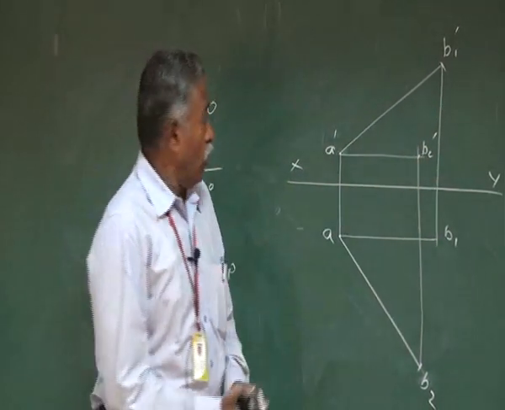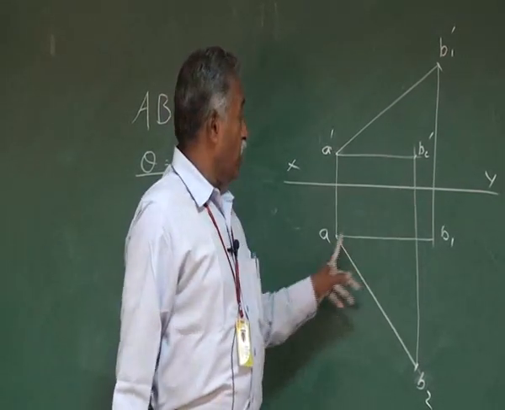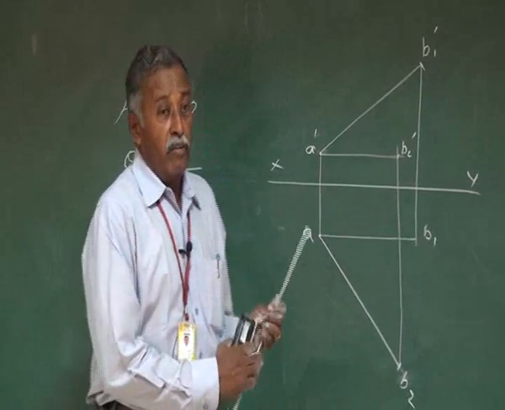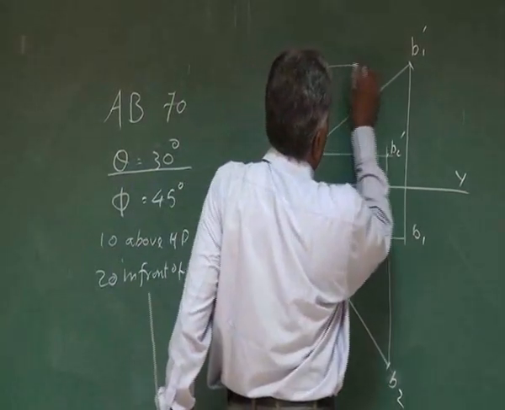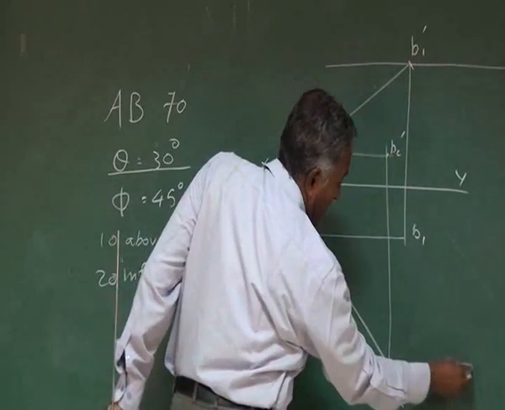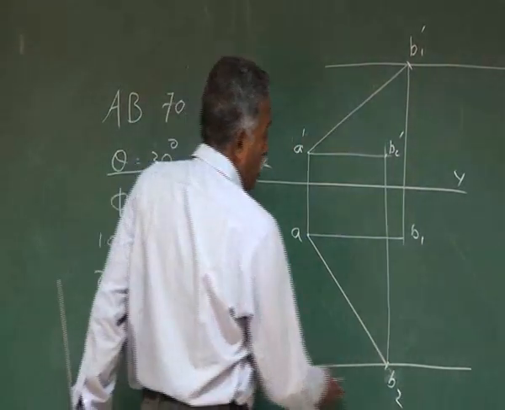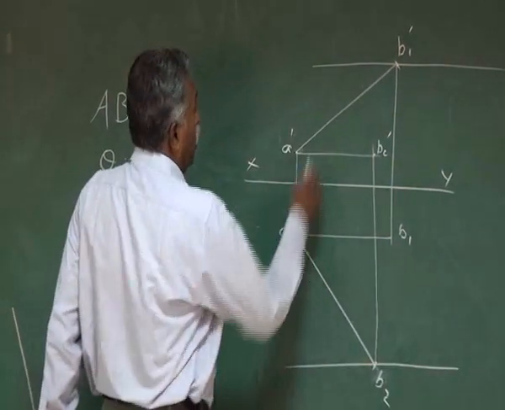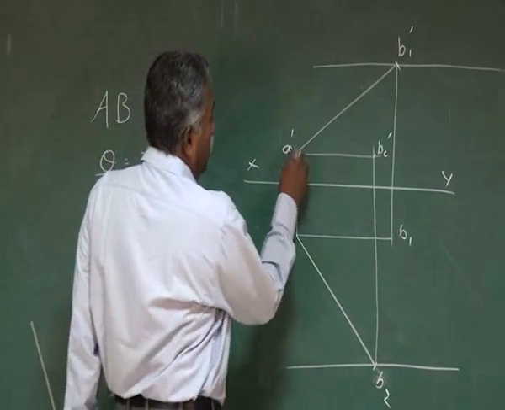Now we have located the length of the front view and the length of the top view, and we know that the locus of B dash will be along this and B will be along this line. This locus will be the top view, locus of B will be here. In the front view, the locus is going to be here. We know the length of the front view.